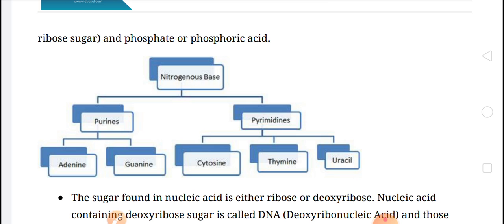So children, this is about nucleic acid that we have discussed today. I repeat once again, nucleic acid is of two types, DNA and RNA. I hope you have learned what we have discussed today. Thank you.